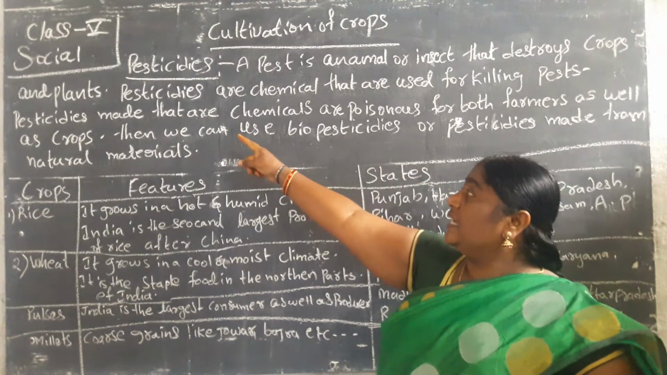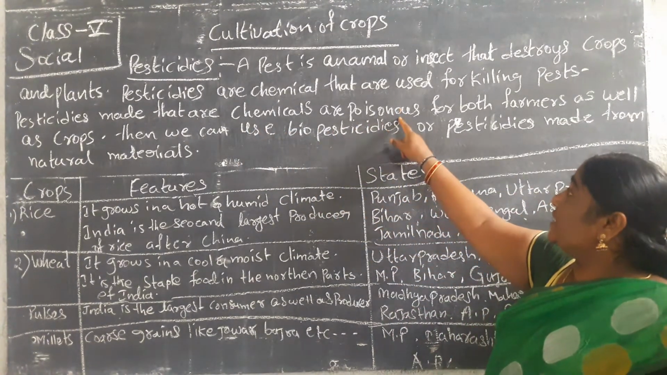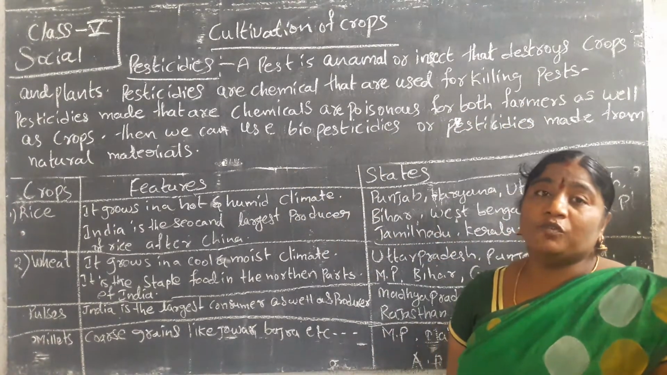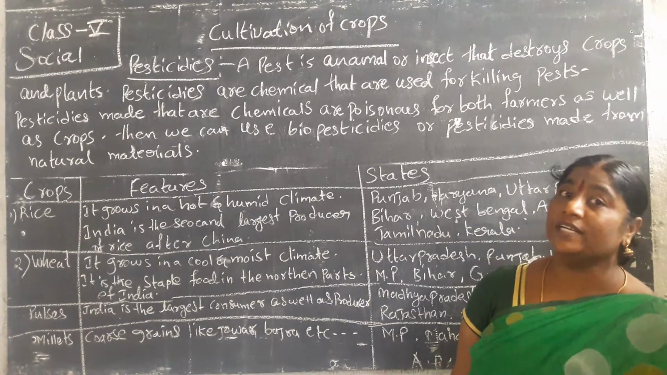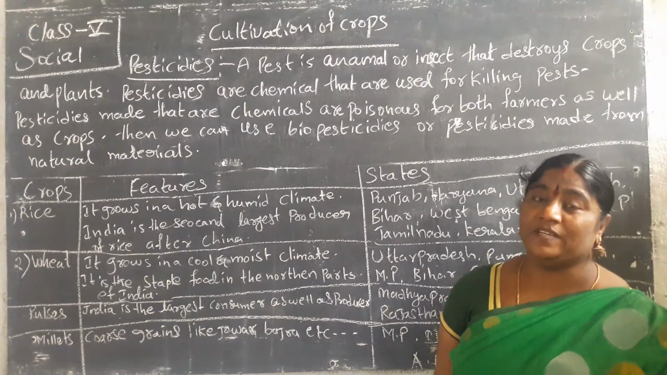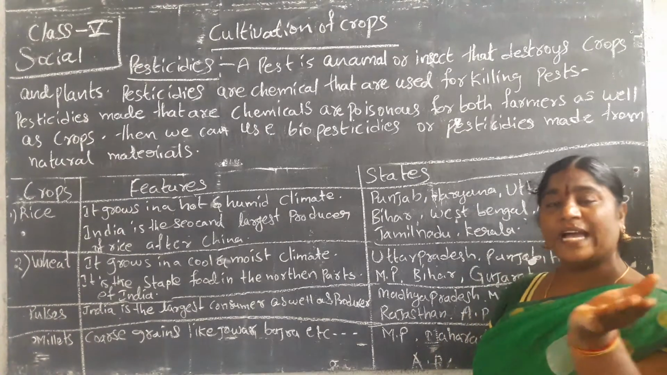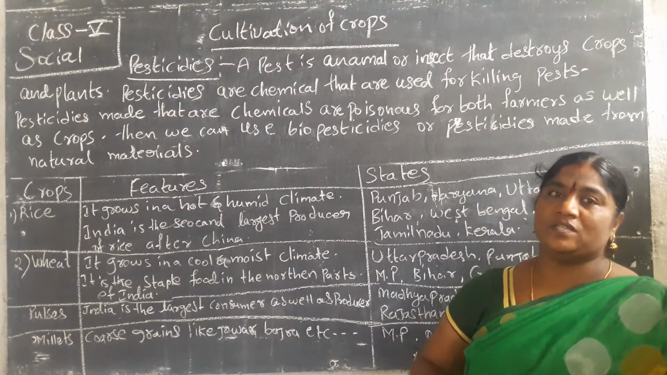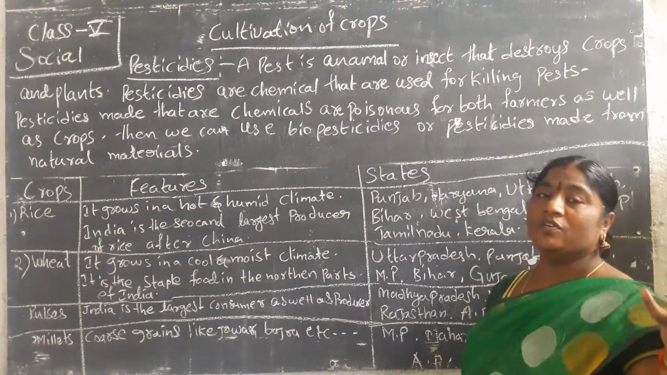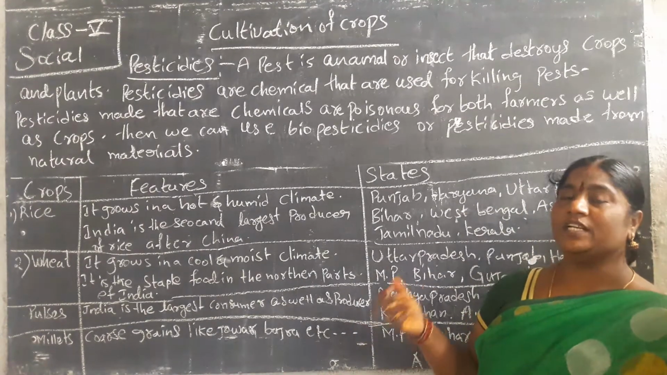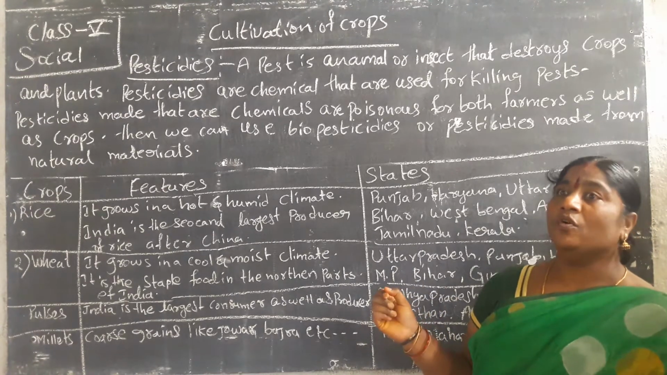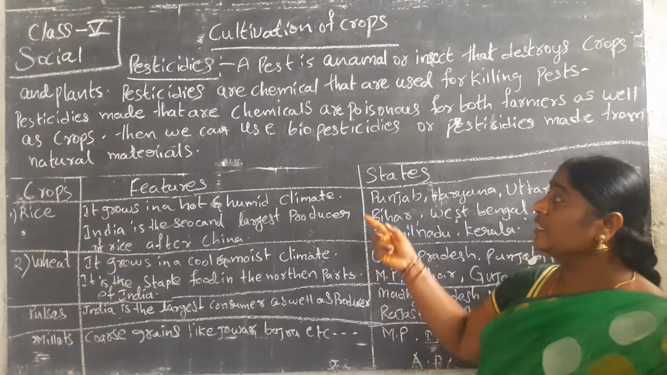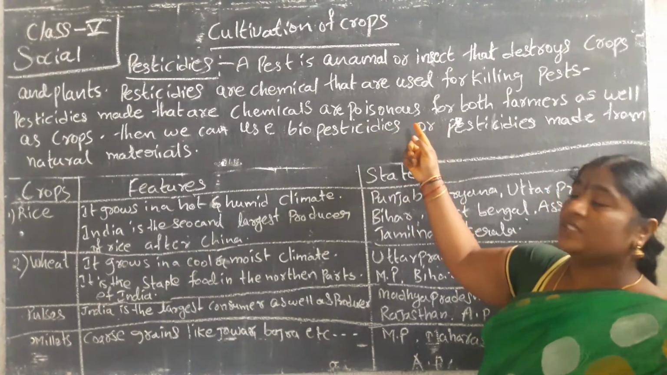Chemical pesticides are poisonous and harmful to both farmers and crops. When we are applying pesticides to the crops, we have to observe the smell, because it can be harmful to our body. We can become unconscious, go into a coma, or even die. These chemical pesticides are harmful to us.